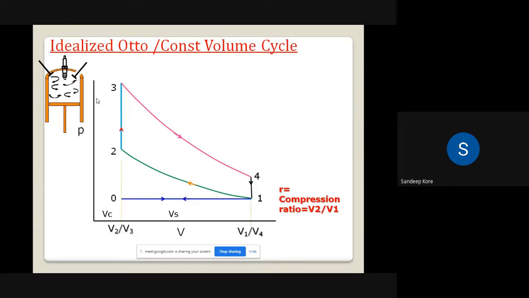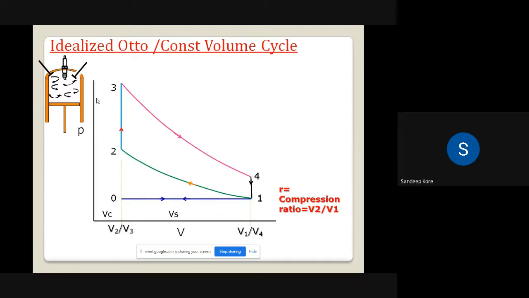It may be a two-wheeler, it may be a four-wheeler, it may be anything. Okay. So the Otto cycle is also called a constant volume cycle. Now why do we call it a constant volume cycle? Because in the Otto cycle the heat is added at constant volume. For the fuel to burn we have to add the heat, and that heat is added at constant volume.